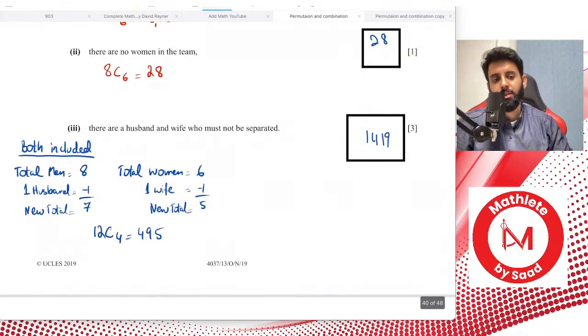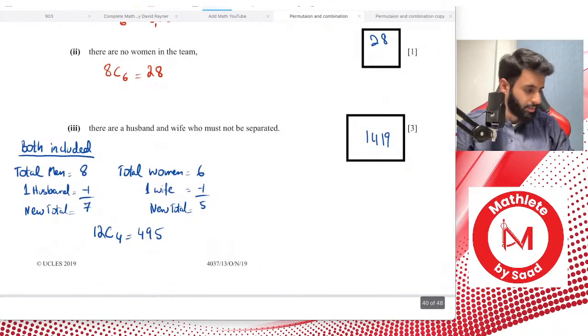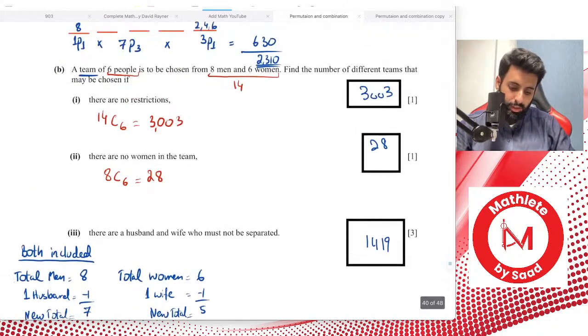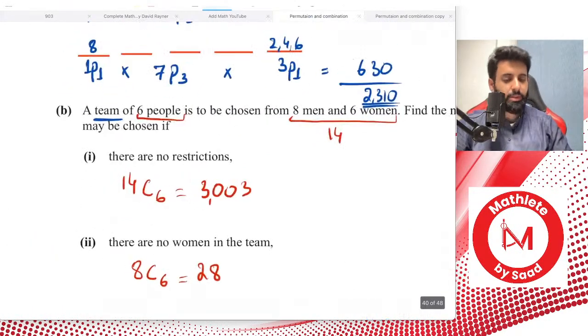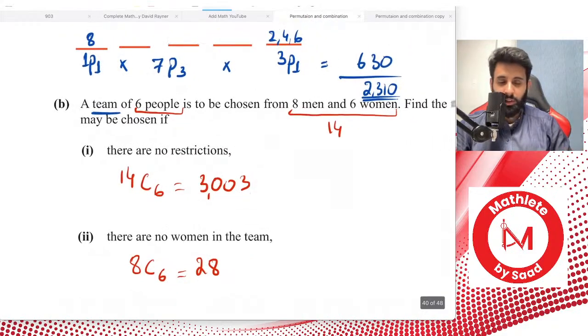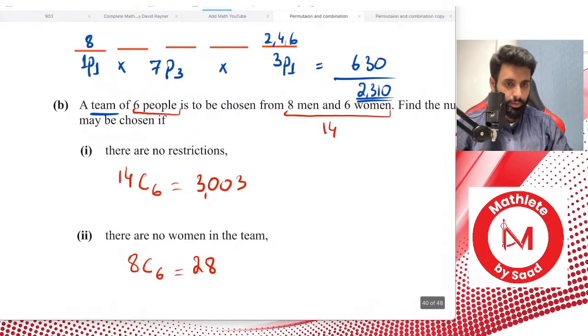Although the answer is right in front, okay. No, that's not 4095. Okay, so I'll tell you where the 4 came from. So 4 came from basically here. So remember, how many people are we choosing? We're choosing 6 people. Now, if 2 people are in the team for sure, that means now we're not really selecting 6 people, now we're just selecting 4.